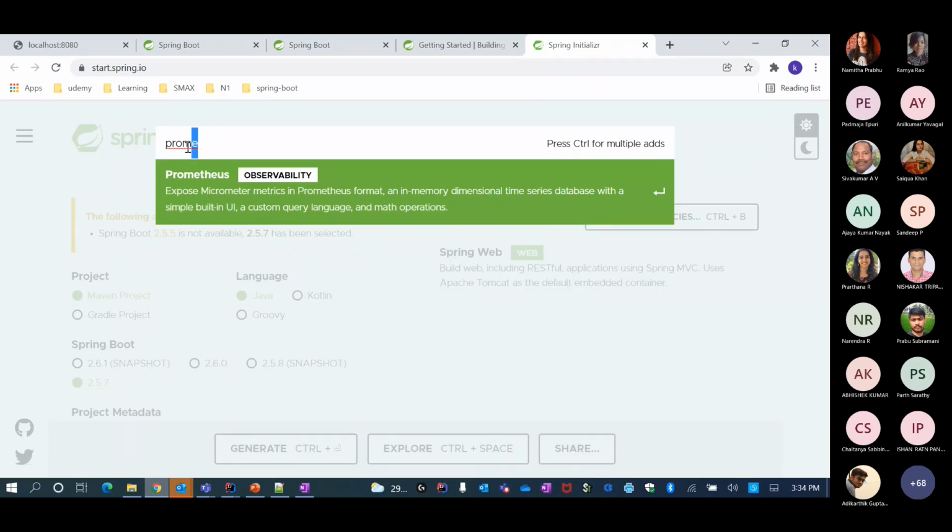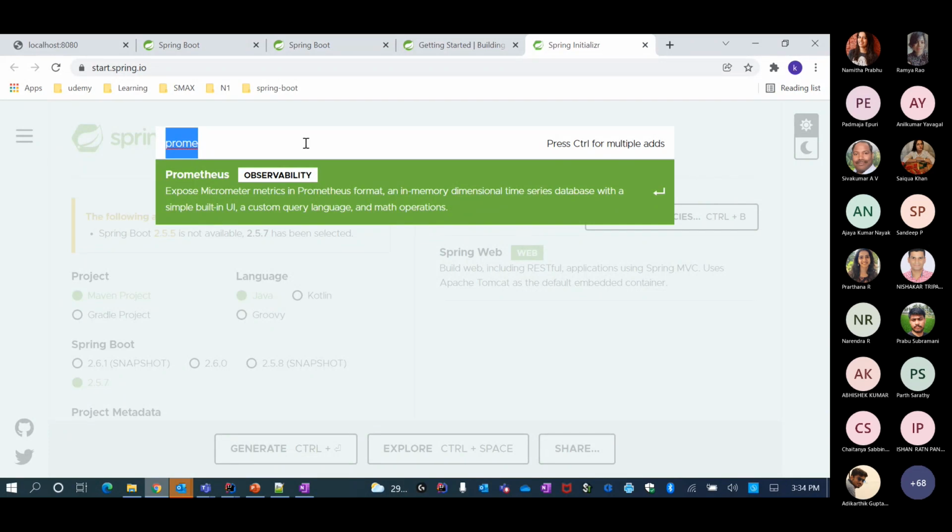So these are all the starter projects that I was talking about. Spring Web is not a single library by itself. It contains a huge set of libraries, but if I add Spring Web to my starter project, to my POM file, it will basically pull all the dependent libraries as well. So you can go here and say what you want, and I'm just going to take up a simple Spring Web.